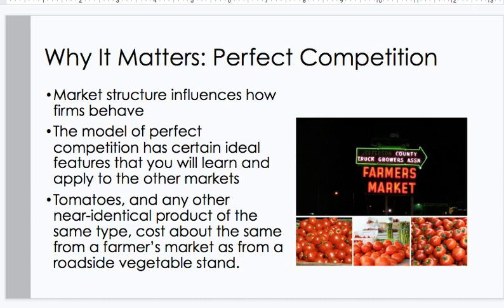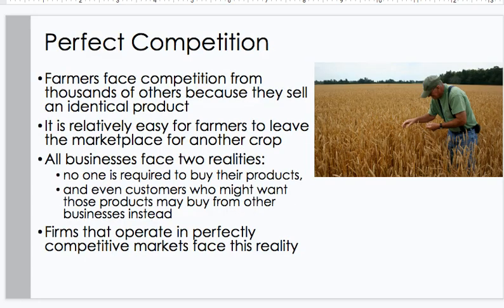Tomatoes and any other near identical product of the same type cost about the same from a farmer's market as from a roadside vegetable stand. Perfect competition. Farmers face competition from thousands of others because they sell an identical product. It's relatively easy for farmers to leave the marketplace for another crop.